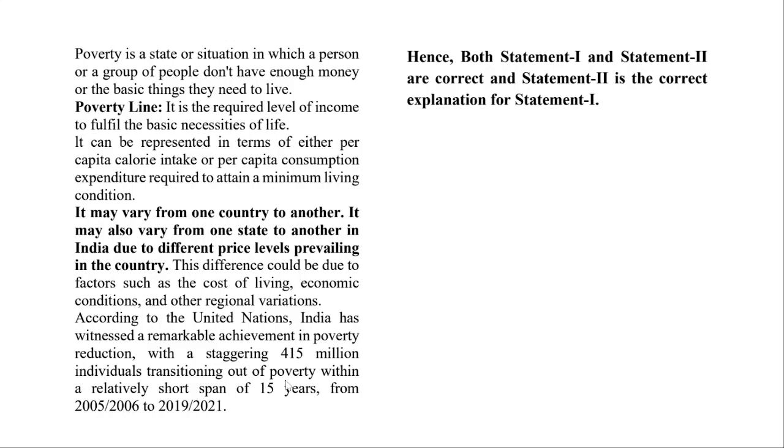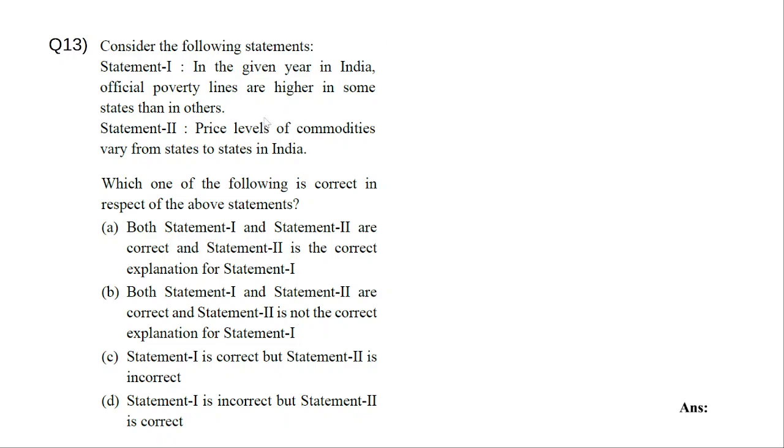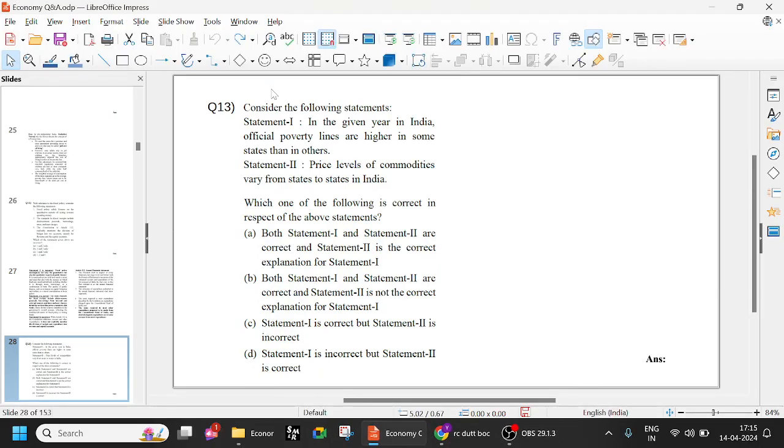This is a very standard statement you see regularly, and it can be asked in a question. So remember how many people have come out of poverty. Both statement 1 and 2 are correct, and 2 is the correct explanation of 1. So that would be A. Option A would be the right answer.